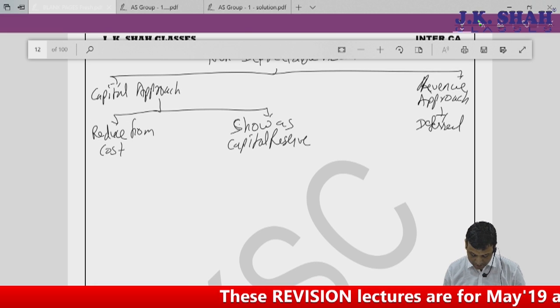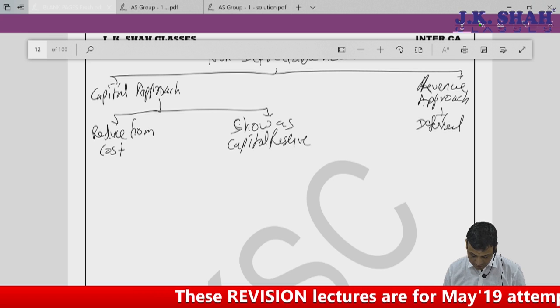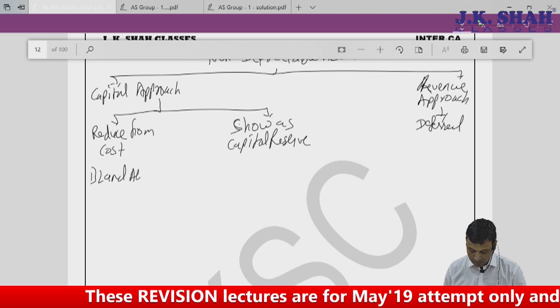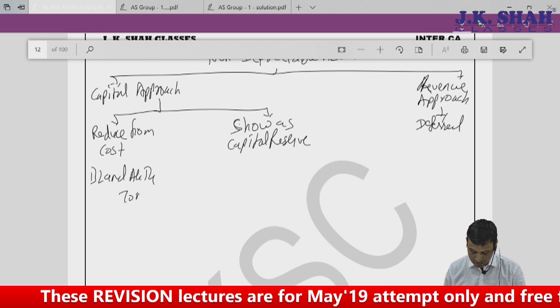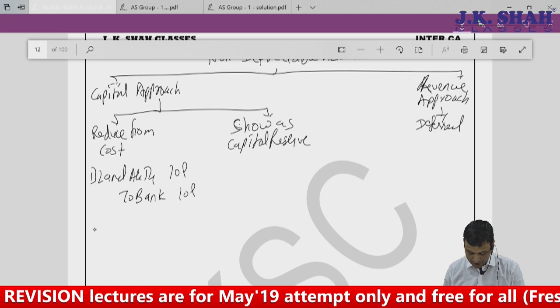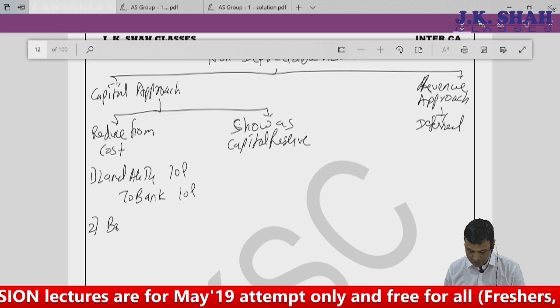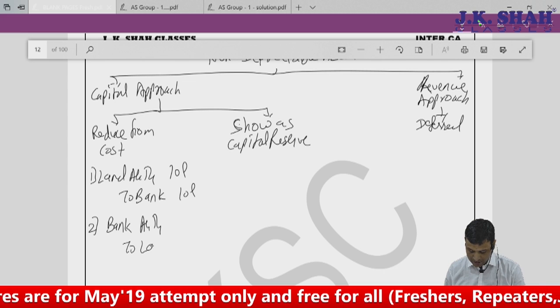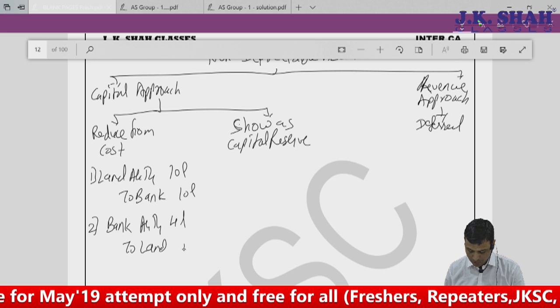So the first entry is land account debit to bank, say 10 lakh. I purchase a land of 10 lakhs. Government gives me 4 lakhs. So I'll say bank account debit to land 4 lakhs. Things are over.